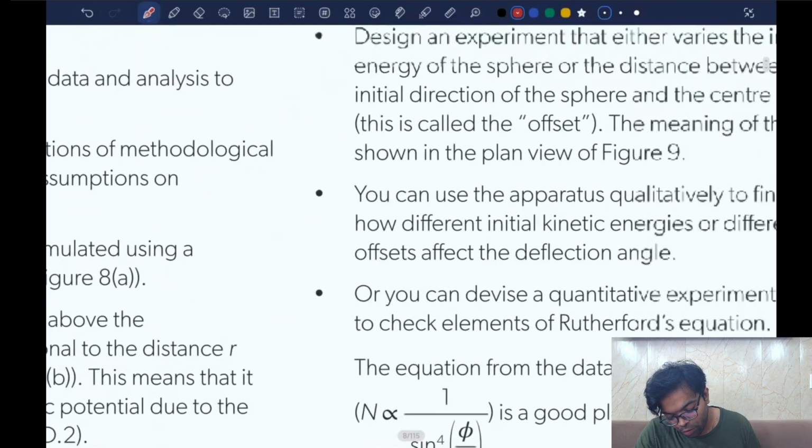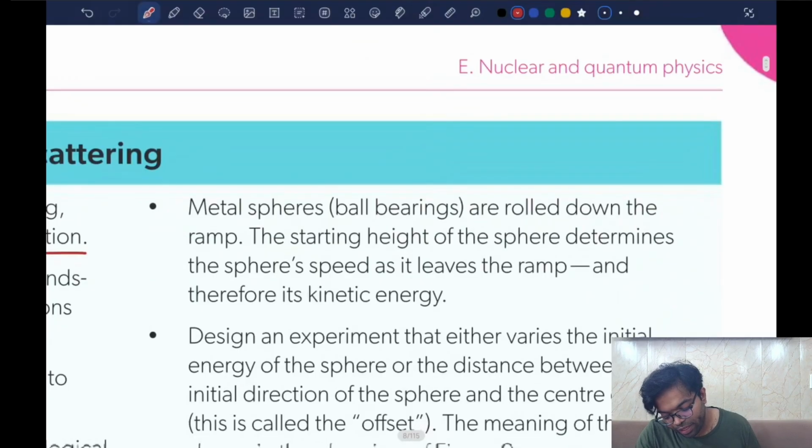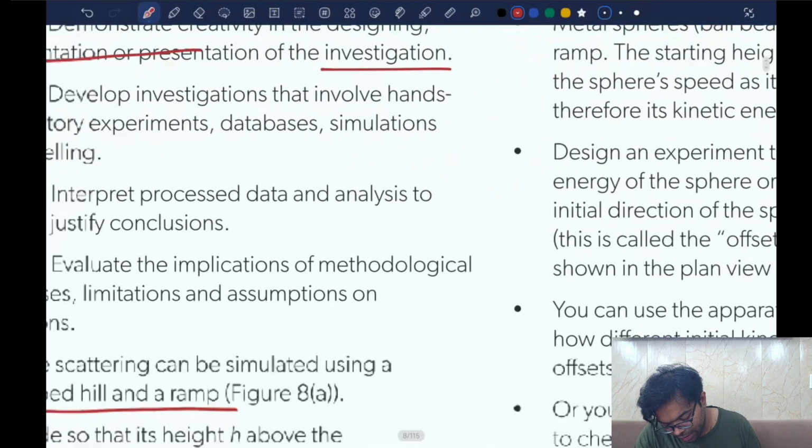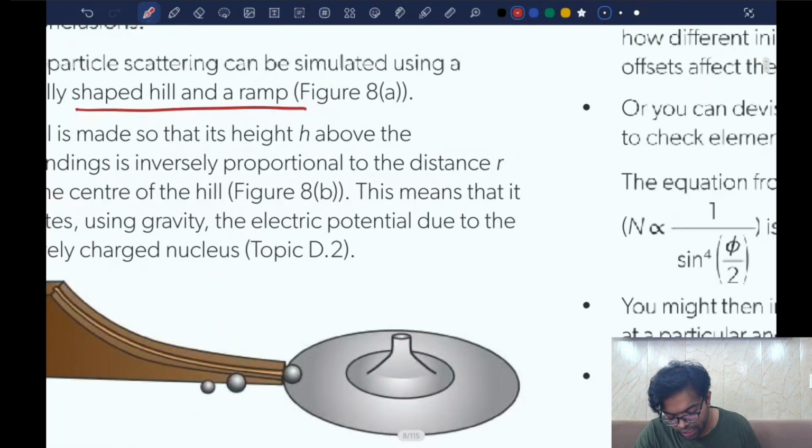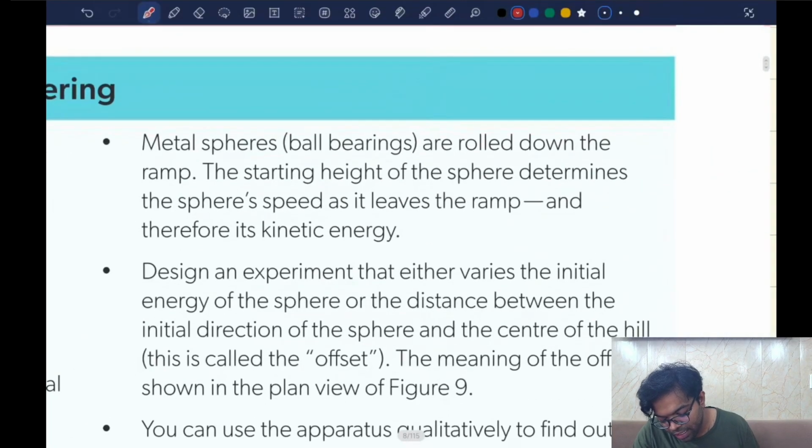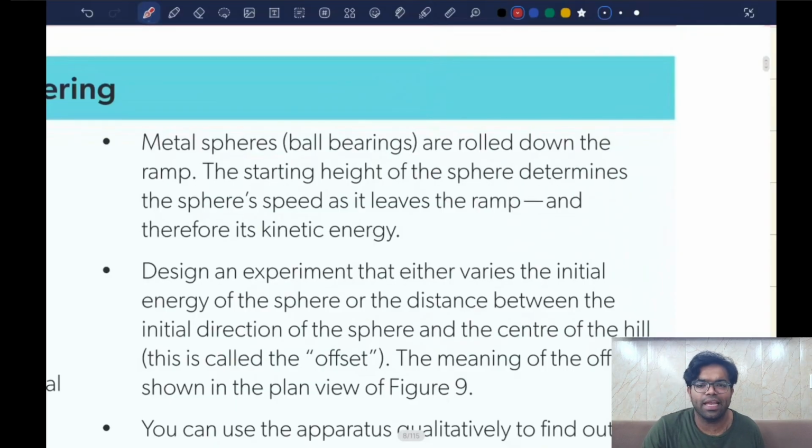Okay, what else do we know? Metal sphere ball bearings are rolled down the ramp. Okay, fine. The starting height of the sphere determines the sphere's speed as it leaves the ramp. Basically, it's like a Hot Wheels car, right? You have a ramp and you have a Hot Wheels car.